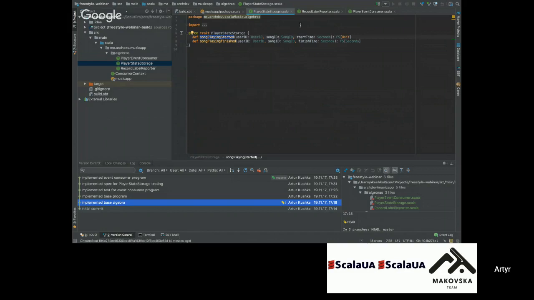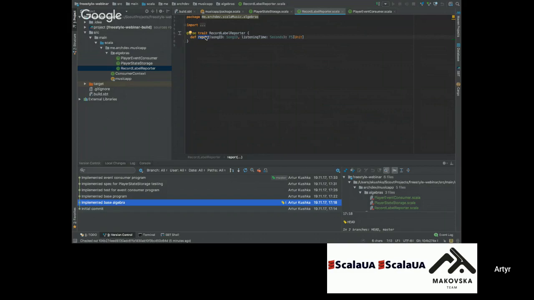The first one indicates when song playing started. Here we will just save the information about starting time. When song playing finished, we will get the information that we saved in the first action and calculate the amount of seconds for which the song was played. Then just report that information to the record label reporter. So nothing complicated, just simple logic.